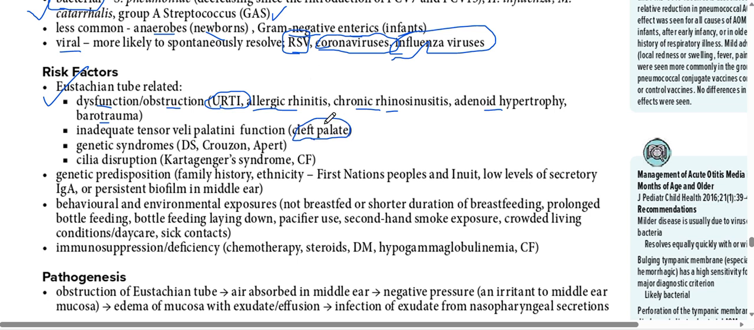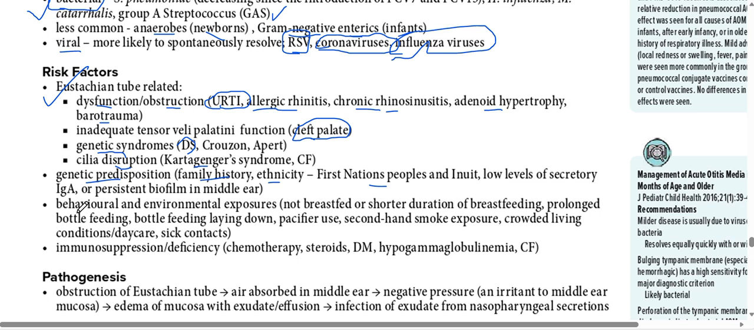The other risk factors include genetic syndromes like Down syndrome. Just remember Down syndrome. Then cilia disruption, maybe Kartagener syndrome. There is ciliary immotility, and as a result the eustachian tube does not function properly, which is a risk factor for infection. Genetic predisposition can run in families, so family history can be there. Ethnicity: First Nations peoples and Inuit are more commonly affected.